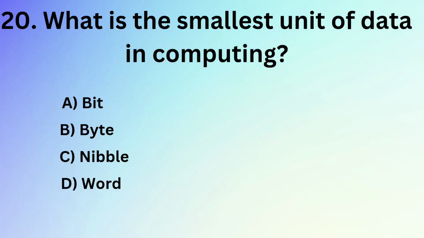What is the smallest unit of data in computing? A. Bit. B. Byte. C. Nibble. D. Word.